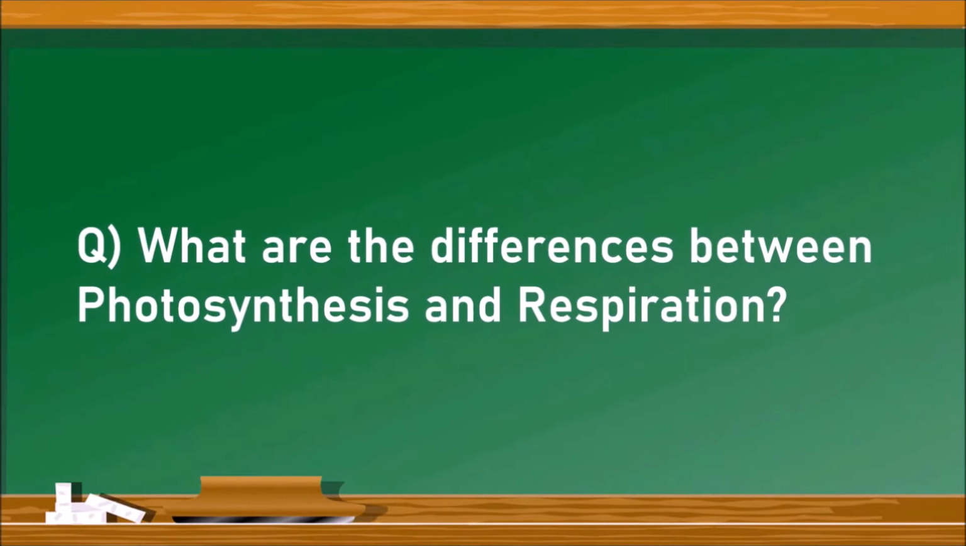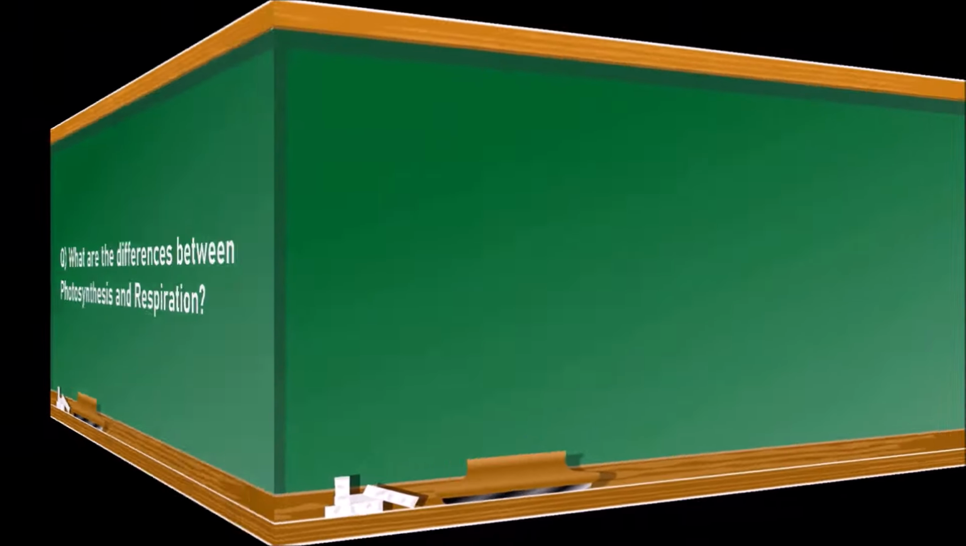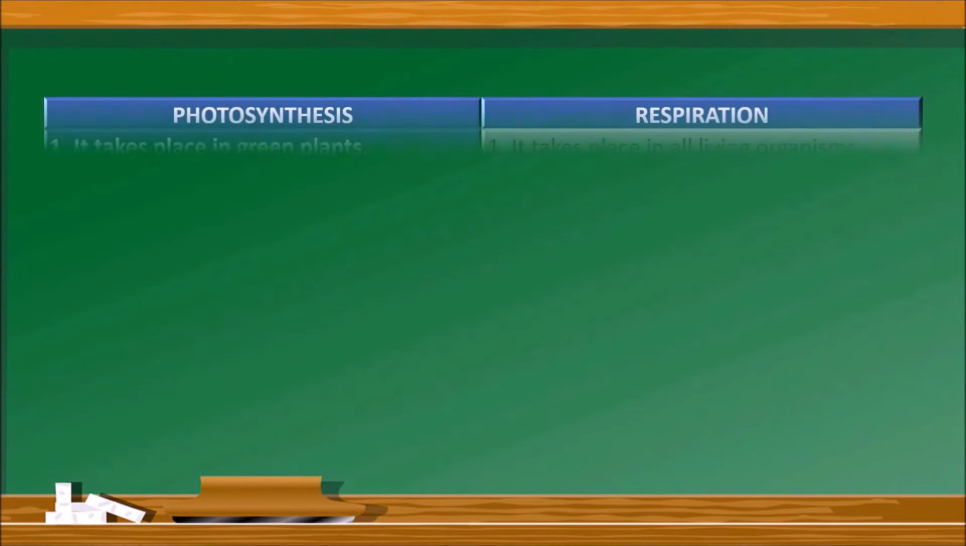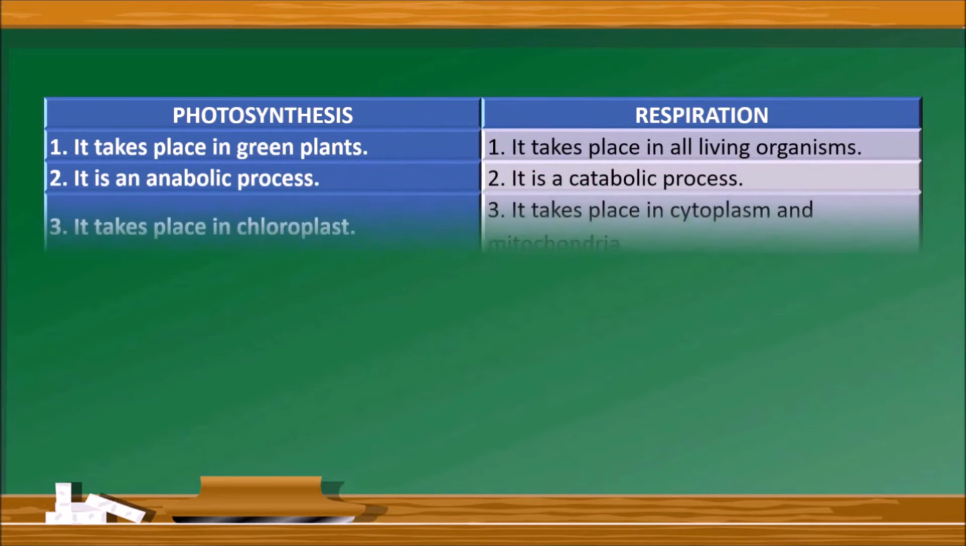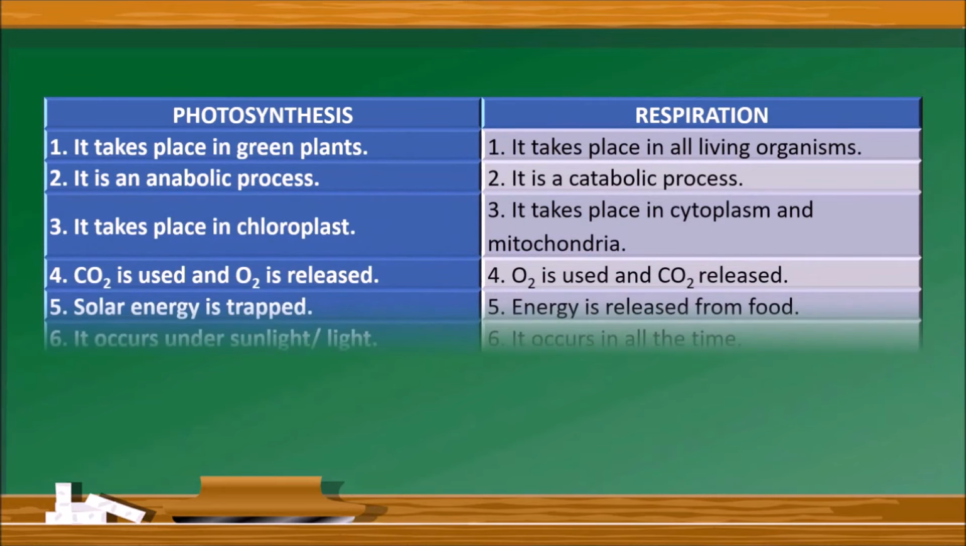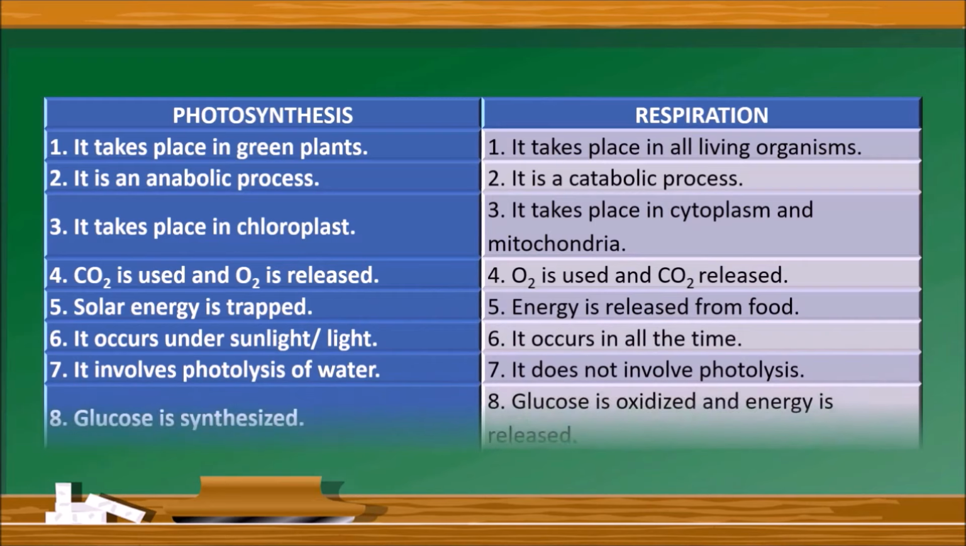What are the differences between photosynthesis and respiration? Again, let us draw a table with photosynthesis and respiration. The first point is, photosynthesis takes place in green plants, whereas respiration takes place in all the living organisms, including the green plants, animals, everything. Photosynthesis is an anabolic process, whereas respiration is a catabolic process. Anabolic process refers to the construction of a molecule, whereas respiration is a